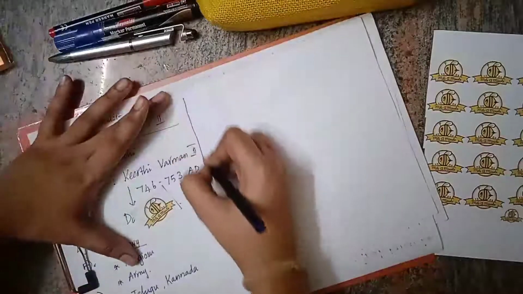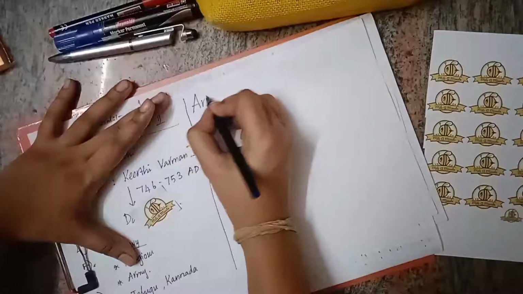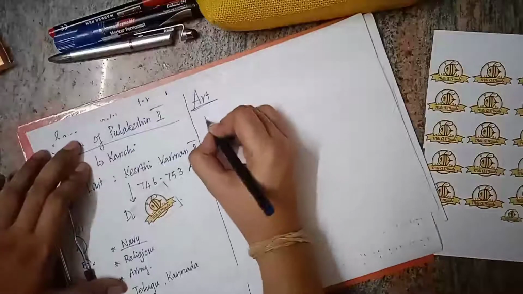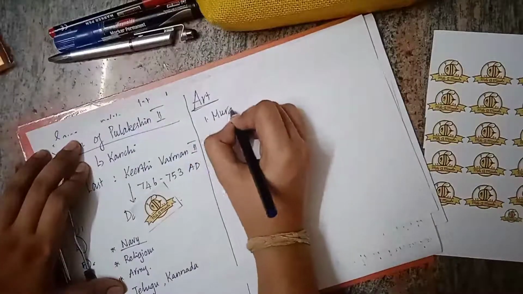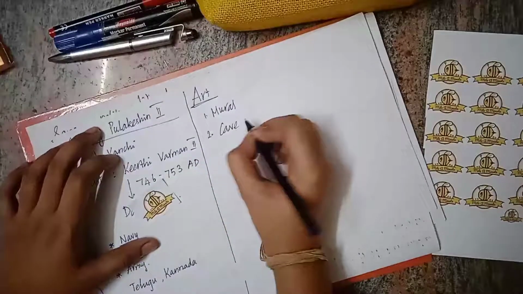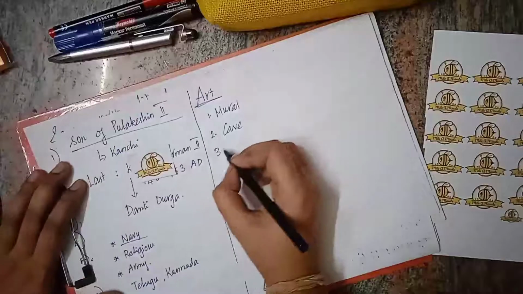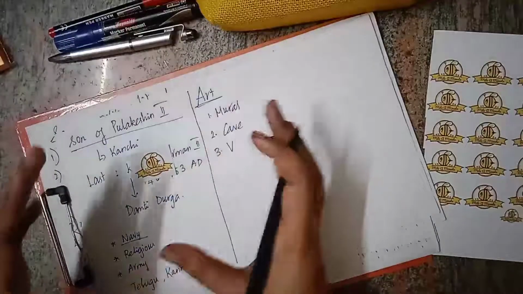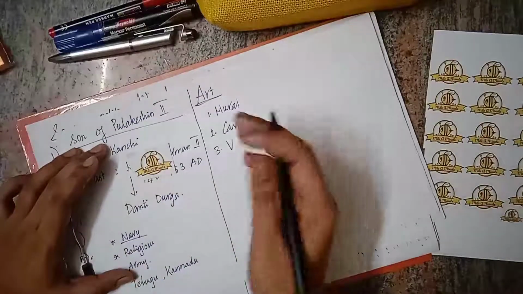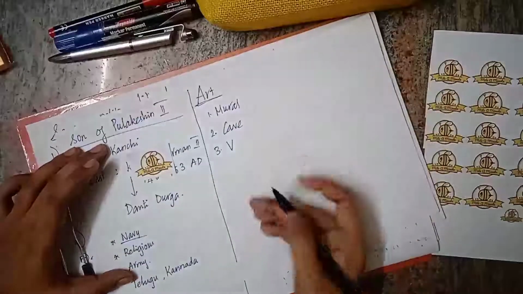Contribution to art and architecture: first one is mural paintings in temples. Then they also built cave temples. Then the Vesara style of architecture flourished. Vesara style is nothing but a combo of Nagara as well as Dravida.